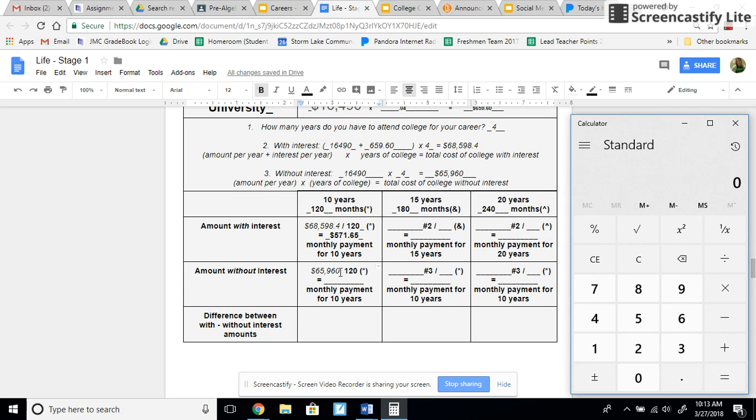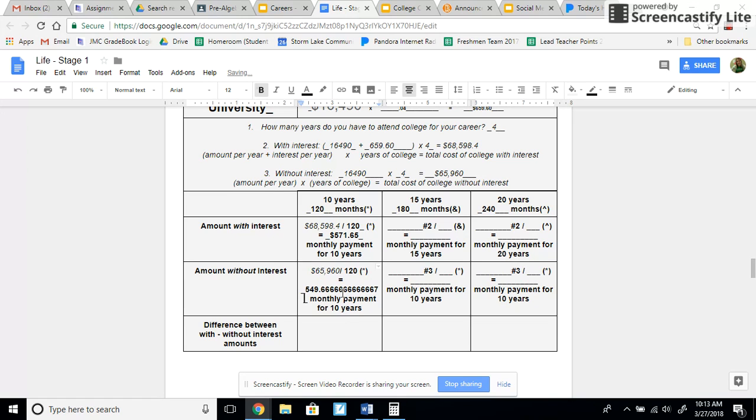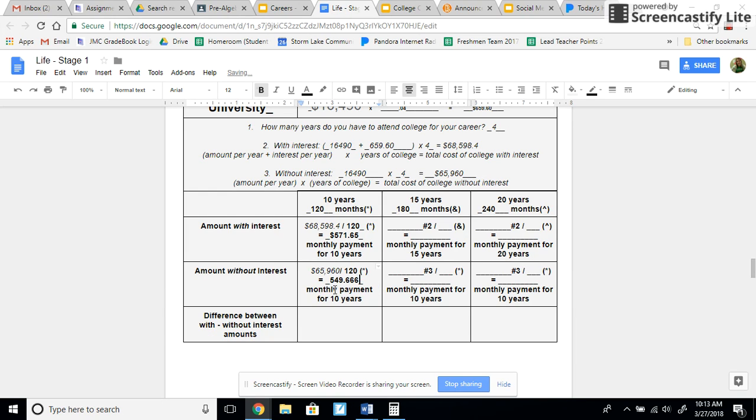You're going to take 65960, and I'm going to divide it by 120. Remember, this is without interest, okay? I'm going to copy and paste. Again, let's round it. 6 makes this 6 go up or stay. I hope you're thinking go up to a 7 and add dollar signs, okay? These amounts right here should be more than these amounts.